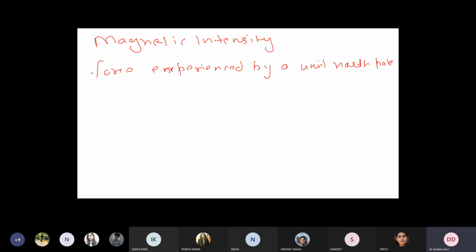It is represented by H, capital H, right? It's a vector quantity and its units are Weber per meter square.